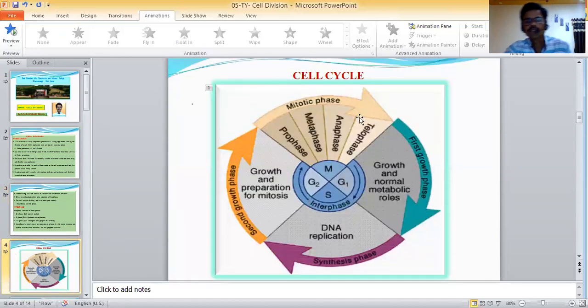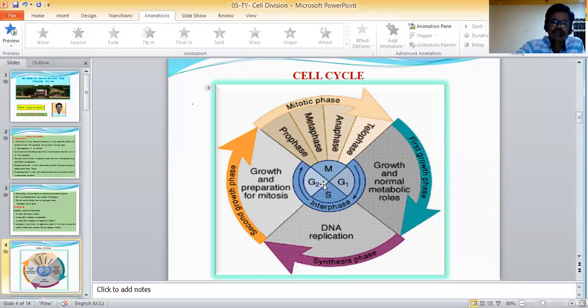Here is the figure showing the cell cycle. The cell cycle is again divided into four phases. The first one is the first growth phase, meaning growth and normal metabolic roles, the G1 phase. Next one is S phase. S phase is part of interphase. In this phase, DNA replication and synthesis occur. This phase is the synthesis phase.